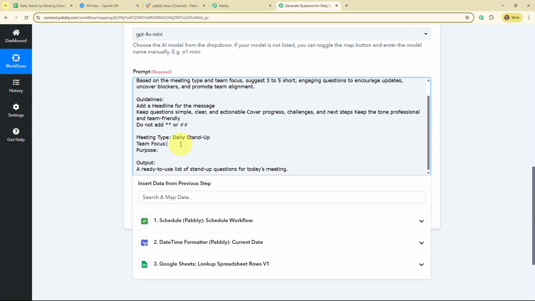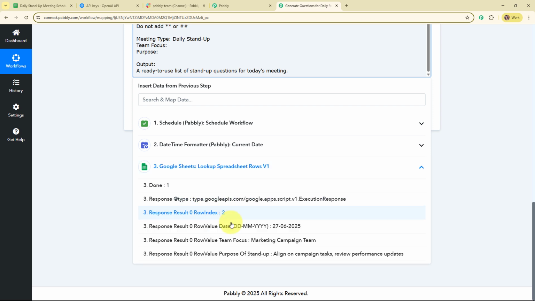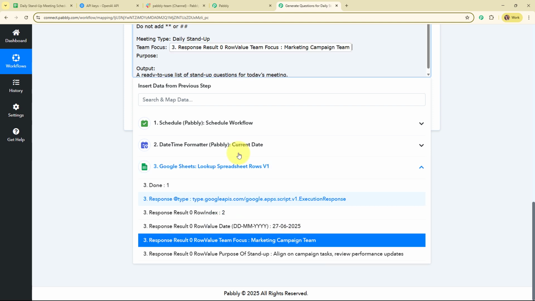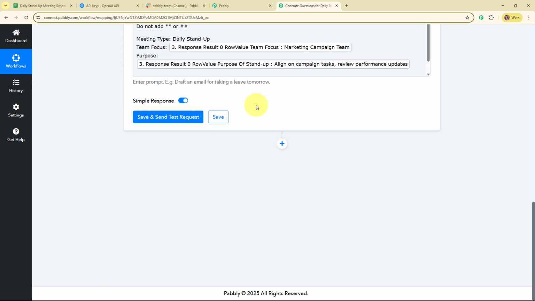So now again here, instead of entering the details manually, I'm going to map the data. I'm going to map the team focus from the response that I've received in my Google Sheets, and similarly with the purpose. And now after entering all the required details, I'm going to click on the save and send test request given over here.